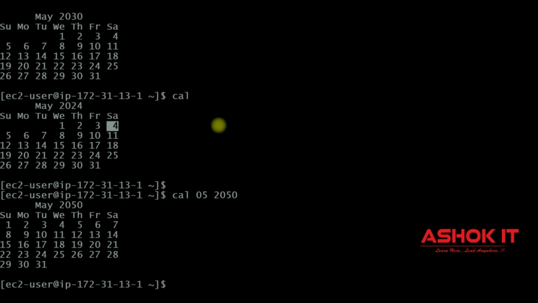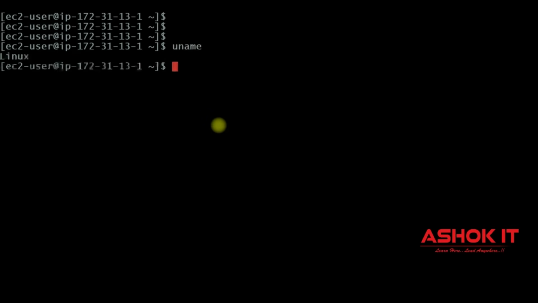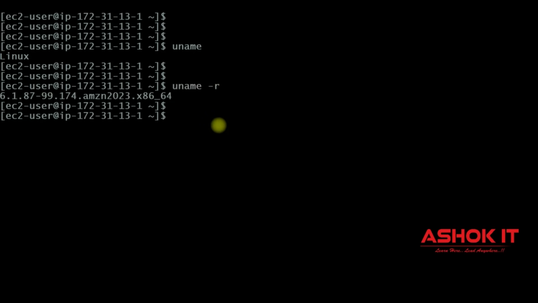Good. Next one, you can use a command called uname command. Uname command will display the system information. And if you execute uname -r command, it will display the kernel version, the kernel release version. And if you execute uname -i command, it will display the hardware information, the hardware platform.